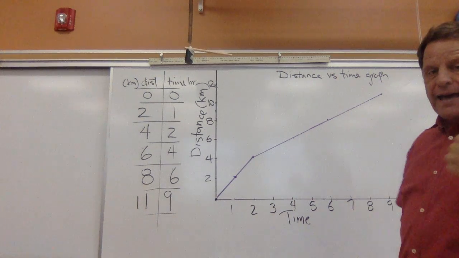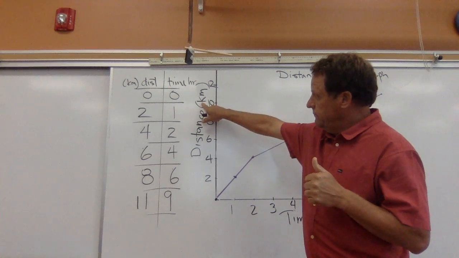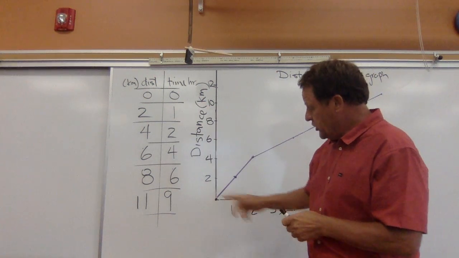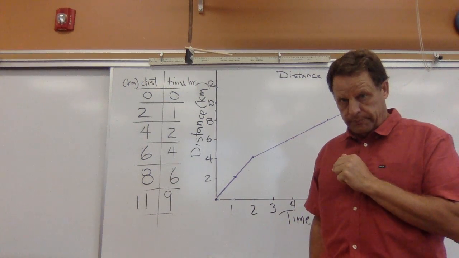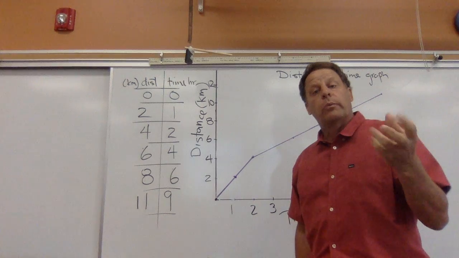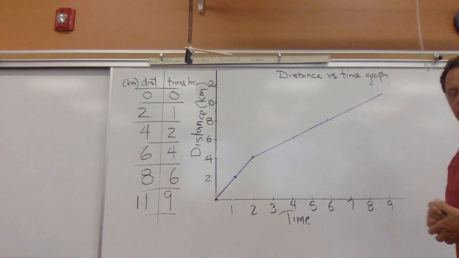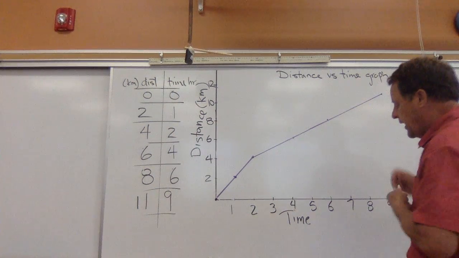We're going to go from 0 up to 12, and in these parentheses it's going to be kilometers. Each one of these little marks is going to be 2 kilometers, and that's what we mean by scale. The scale on the x-axis, or the horizontal axis, is going to be time.